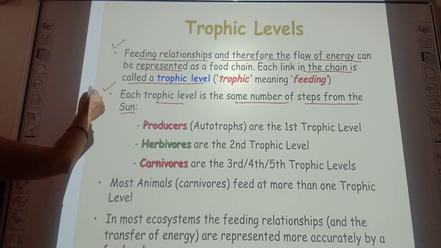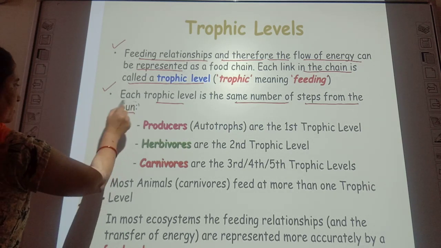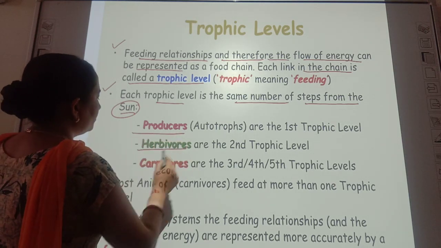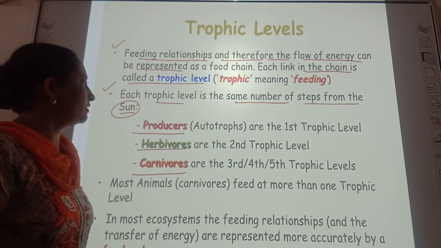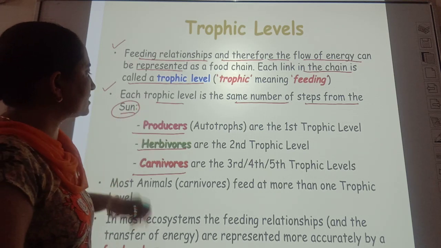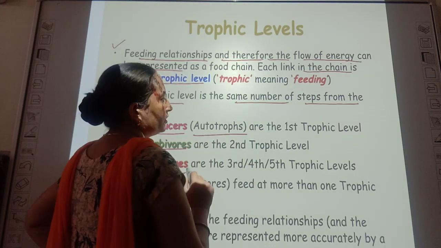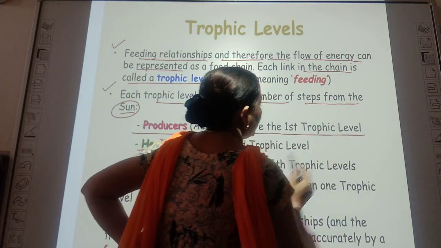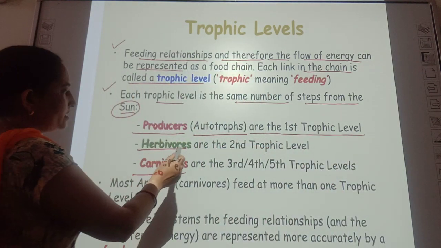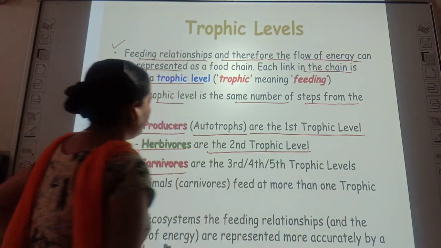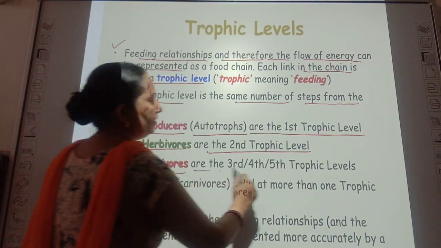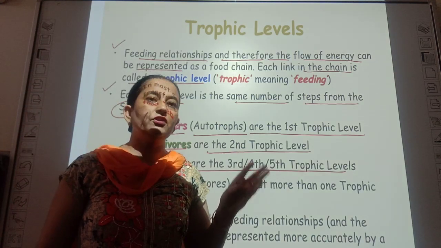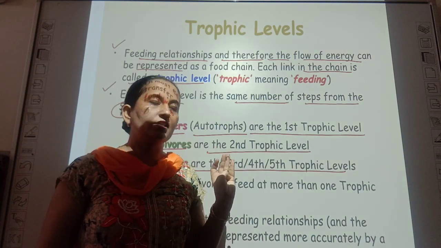Okay, we considered the trophic level from the sun. So producers, herbivores, carnivores. Producers are the autotrophs, so they are the first trophic level, while herbivores are the second trophic level, and carnivores are the third, fourth, fifth trophic levels as primary carnivores, secondary carnivores, and tertiary carnivores.